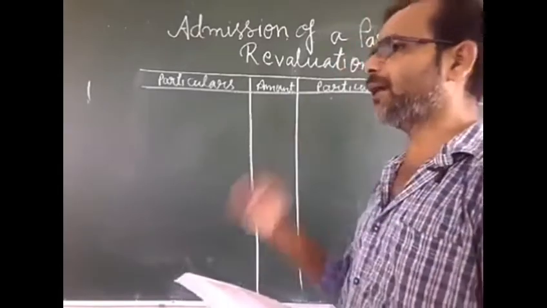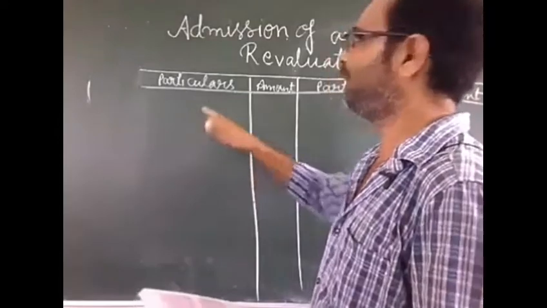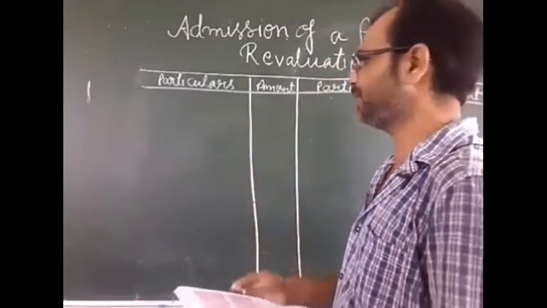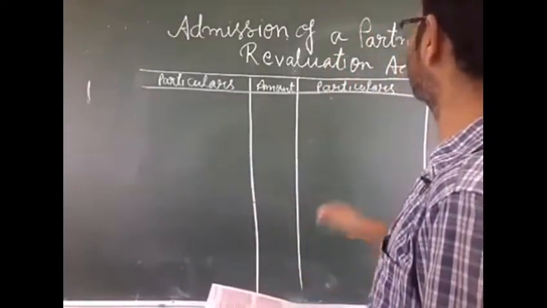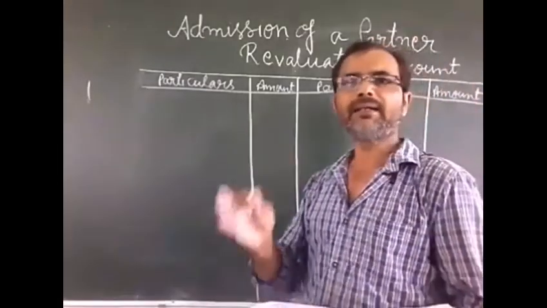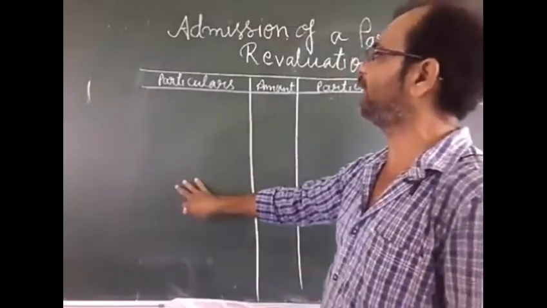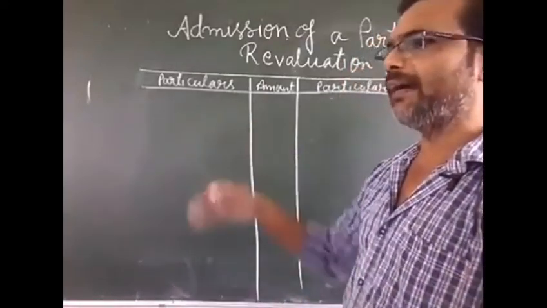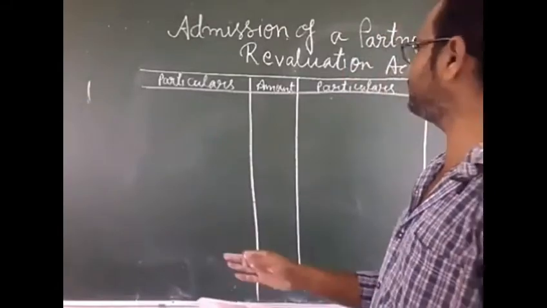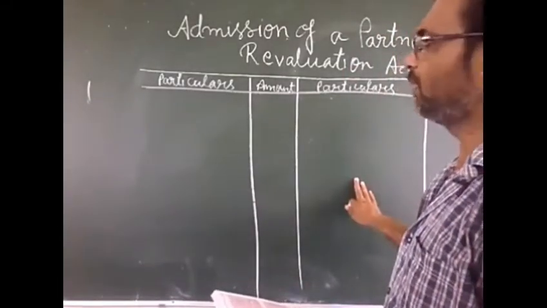On the other hand, when the amount of a liability increases, it comes on the debit side, and whenever the amount of a liability decreases, it comes on the credit side. This is the thumb rule.